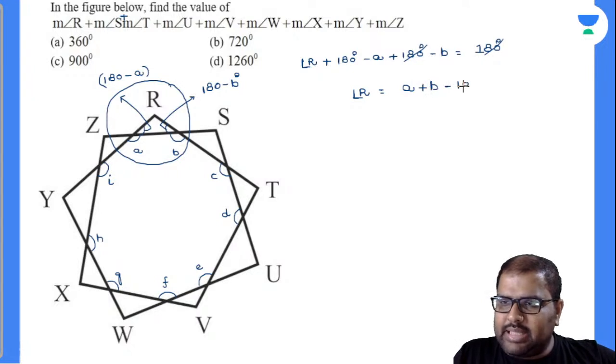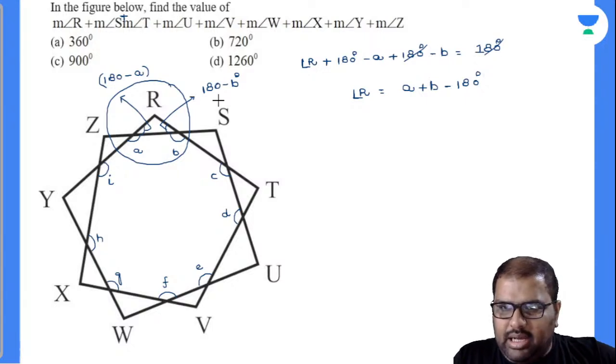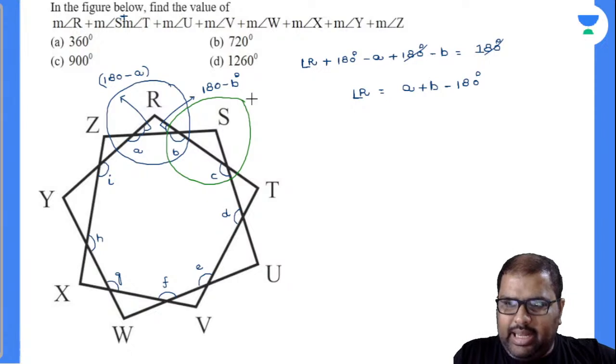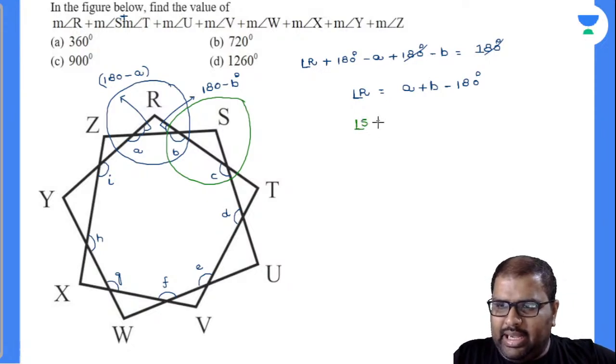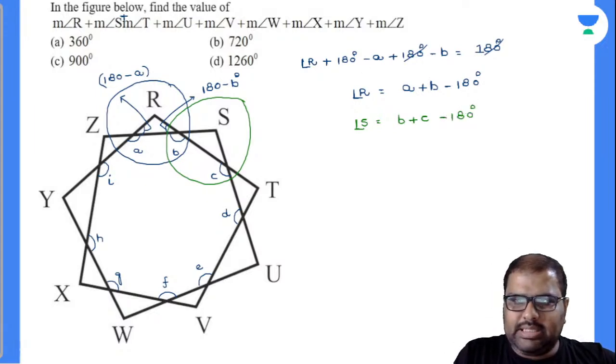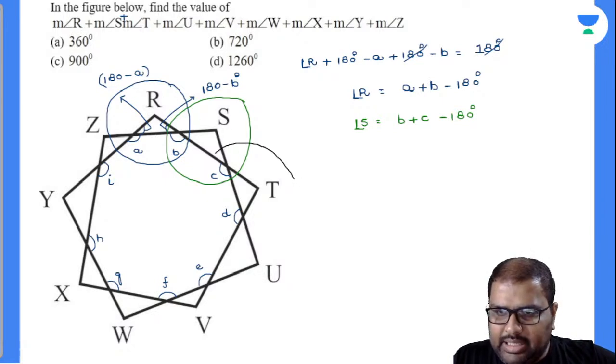In the same way, can I write all those things there? Yes, I can write the same things. Perfectly. Now see here. I will round off this one. Now I will find out for this triangle. Can I write directly? Yes, as I have proved it, writing again and again will get you bored. So this will be B plus C minus 180. Will you accept with me? Similarly, I'll write all those angles so that you can get clarity. I'll take this triangle there.